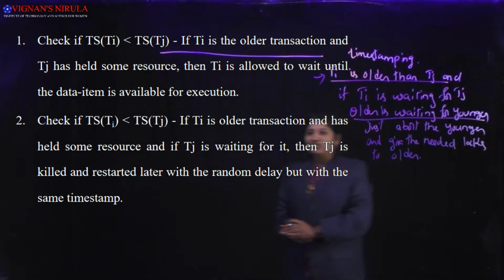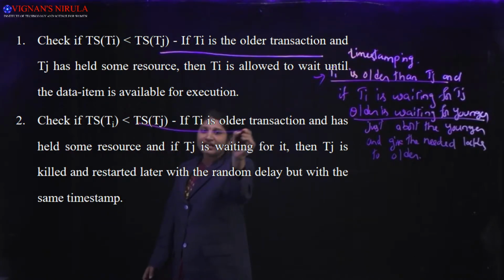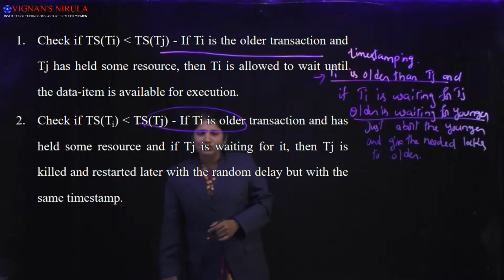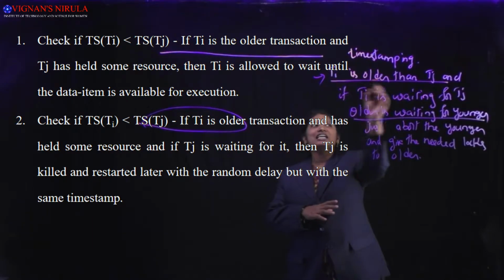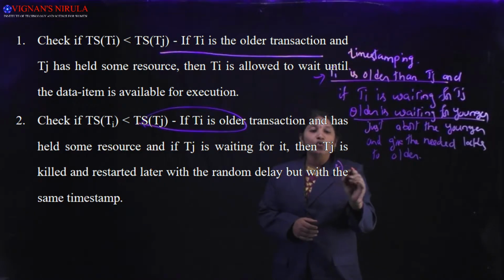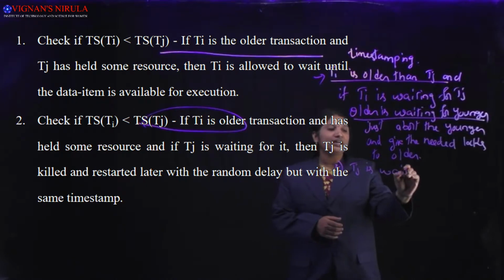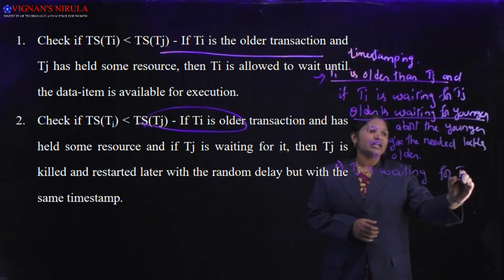So according to the second rule, in the case of the second rule also, if TS of Ti is less than TS of Tj, what does that indicate? In this case also, Ti is older than Tj, and now Tj is waiting for Ti. Tj is waiting for Ti.